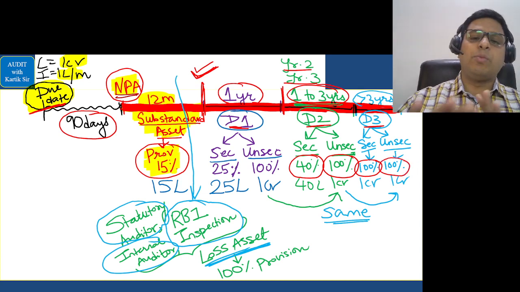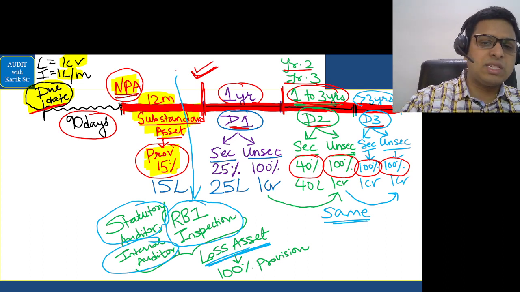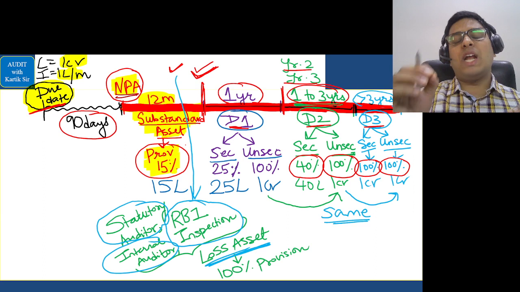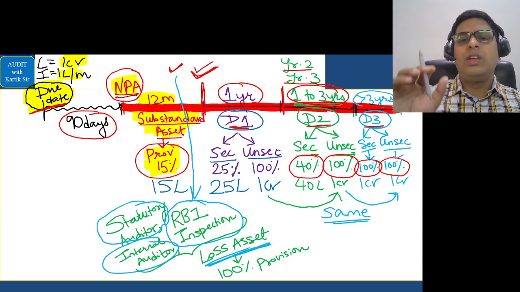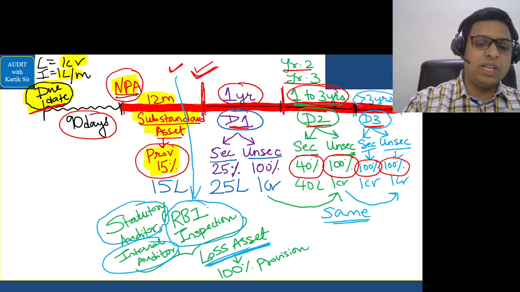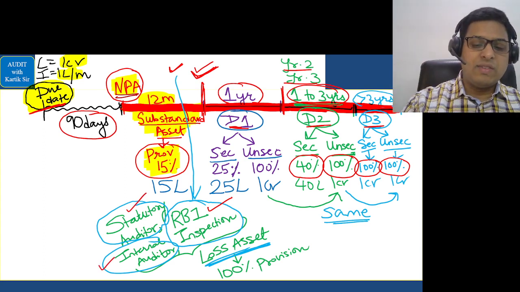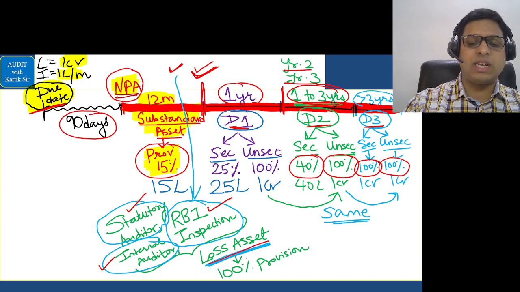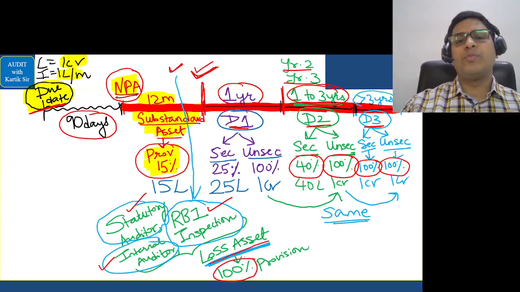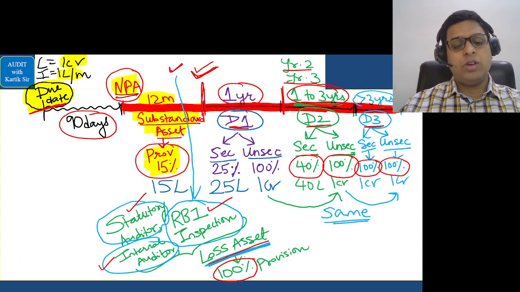Okay. Suppose at any time, I have drawn this blue line here, which you can see going down. Suppose at any time the RBI's inspection team, or the statutory auditor or the internal auditor, say that the borrower is not going to pay you any money, then we treat such an asset as a loss asset, and we immediately create a 100% provision on this asset. Okay, so now let's go to the base chart.